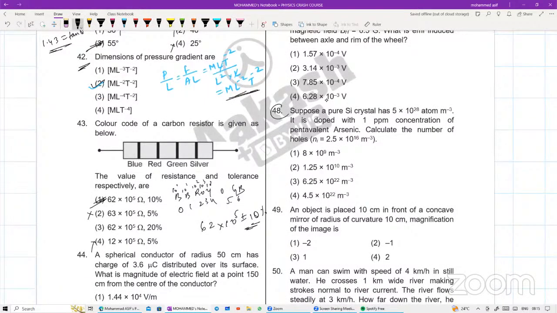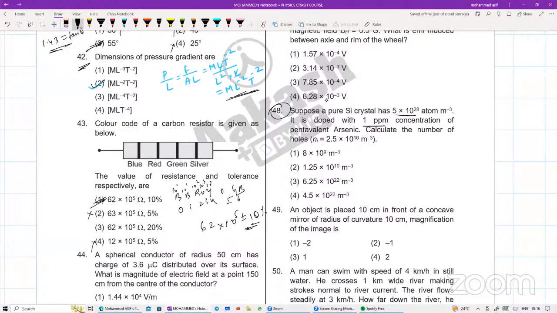48 सेमीकंडक्टर का क्वेश्चन है, कर सकते हो क्या, देख लीजिए. Question number 48. Suppose a pure silicon crystal has 5 into 10 power 28 atoms per meter cube. It is doped with 1 ppm concentration of pentavalent arsenic. Calculate the number of holes. मैंने क्लास में भी बहुत बार करवाया था यहाँ पर.